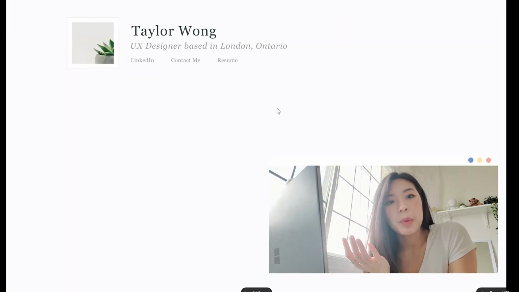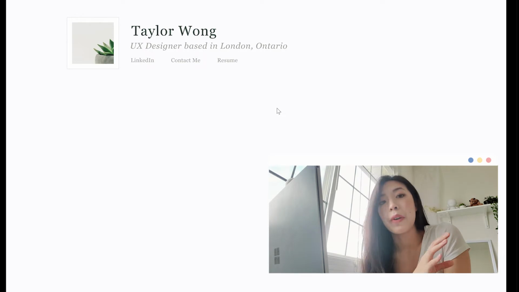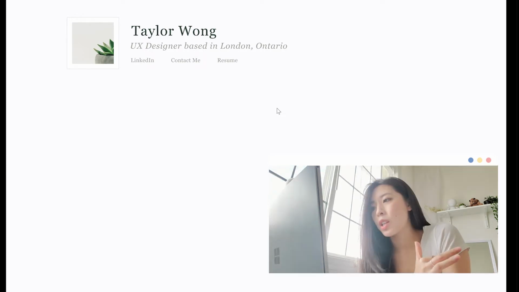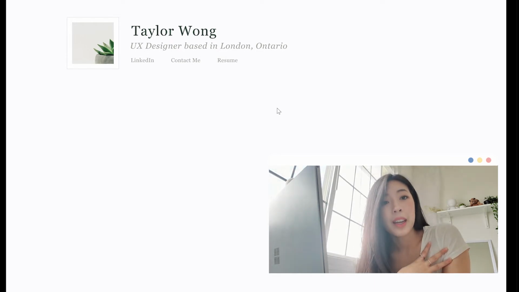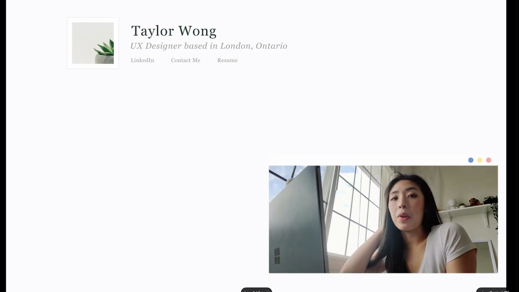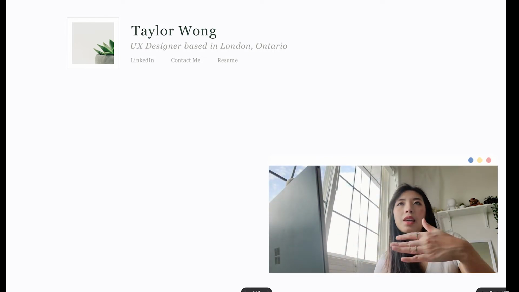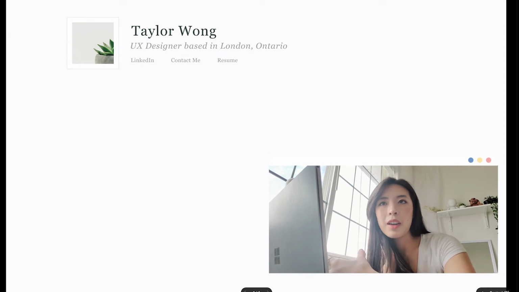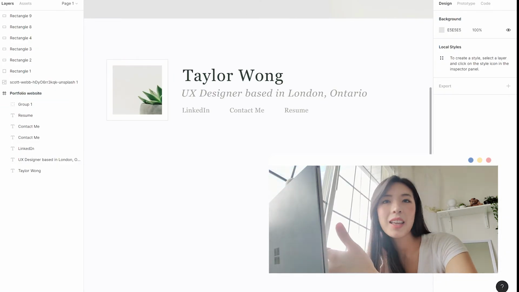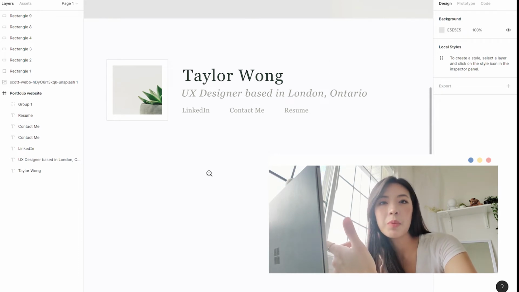For her case studies, I really want something that will fit with the theme of what she's going for right now. And it's this clean, white, simple aesthetic to her. And it just feels very comforting. It feels very soft. It's very elegant, and I really want to stick with that for the rest of her case studies. And the thing is, I see a lot of resumes and some of them are, this is all about me on the front page, and if you want to see my case studies, click on my portfolio link or click a link to another page. And I'm just not too much of a fan of that. I like seeing it on the very first screen. I can quickly see what kind of companies you work with, what kind of projects you want to solve.